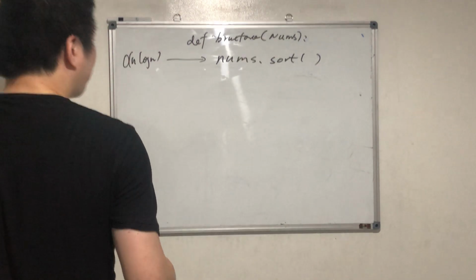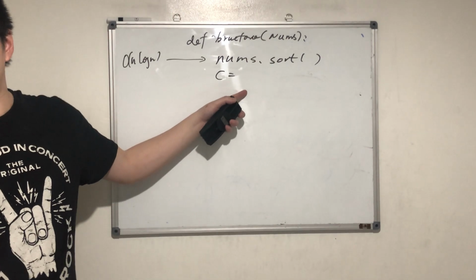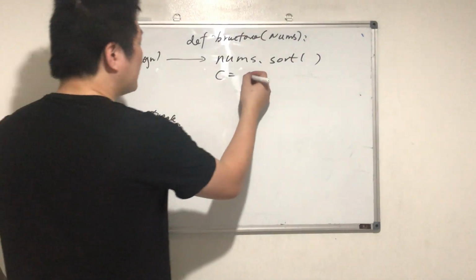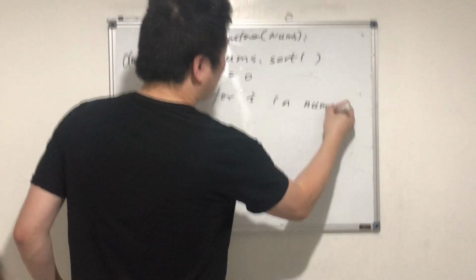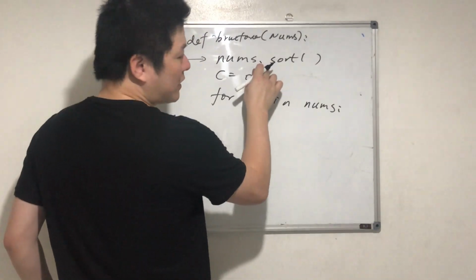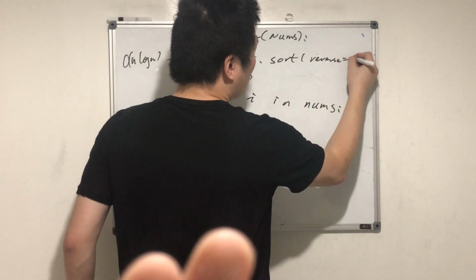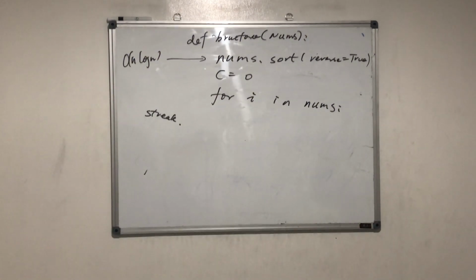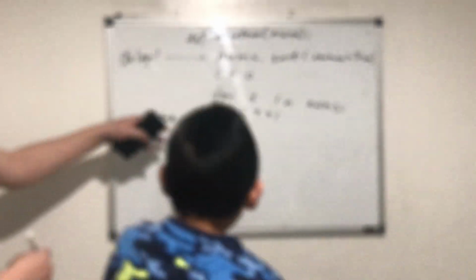Okay, after sorting, we have a number we'll call streak. Do you know what streak is? The counter for the current number. Streak, c equals 0, and then for i in nums. This sort is from the smallest to the largest, so now I need to add the keyword reverse equals True. Then it will be from the largest to the smallest, and the time complexity will still be the same. For i in numbers, I will do c plus equals 1, the current number.